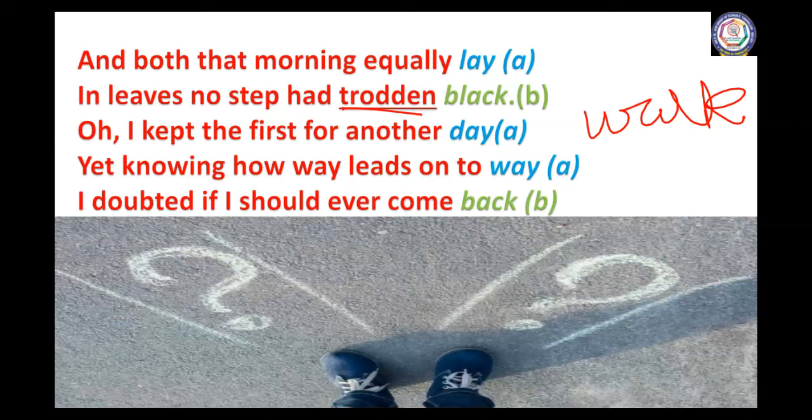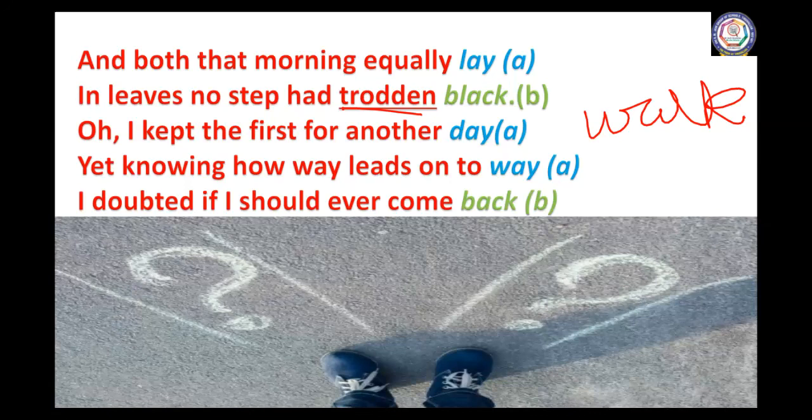So the poet very well knows that if he has started moving along one direction, along one decision, there can be no coming back. Why? Because the new path itself has so many other paths, and so many other decisions will have to be made on the path he has selected. So he cannot come back.